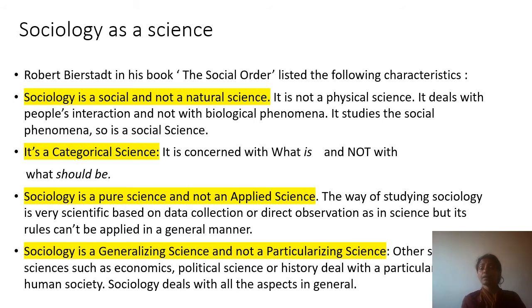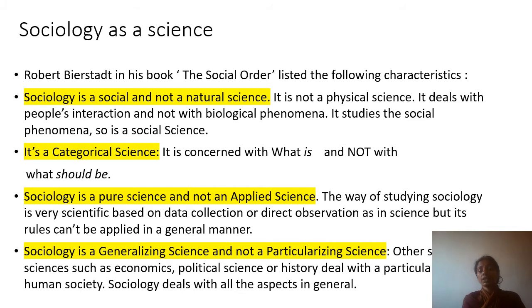But a natural phenomenon will occur as it is every day. Every day the sun will come, the earth will revolve around it, and then you will have day, you will have night. It will happen. It's a regular phenomenon. It will happen like that only. So this is the difference. Sociology is a pure science and it is not an applied science.